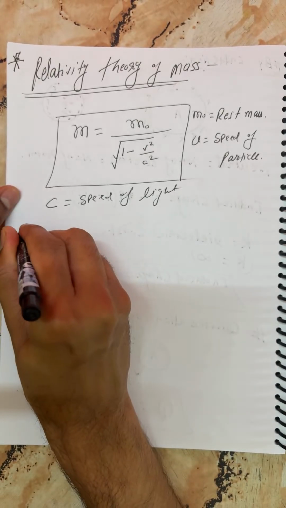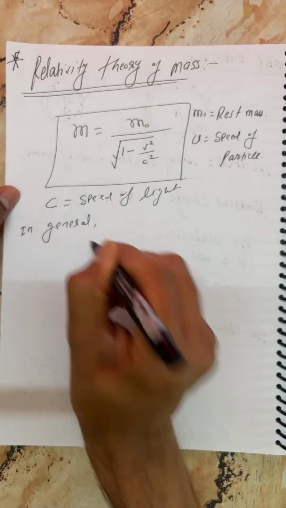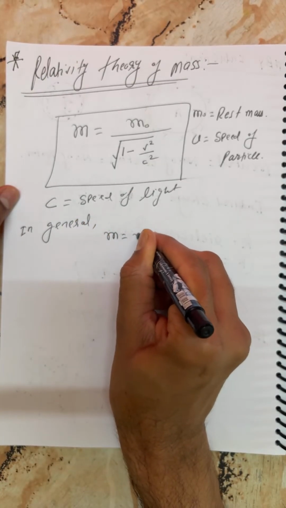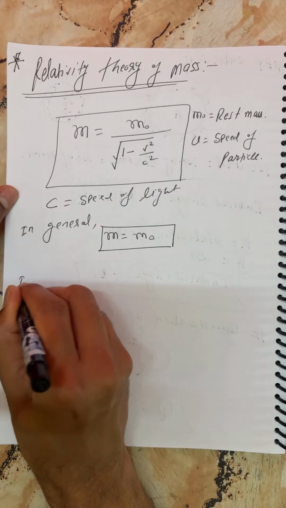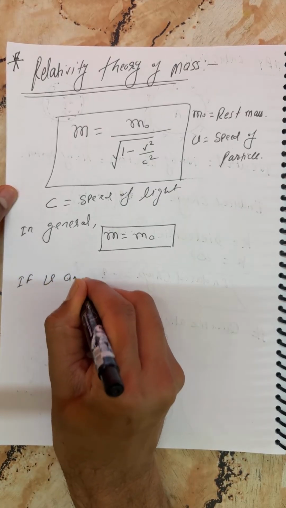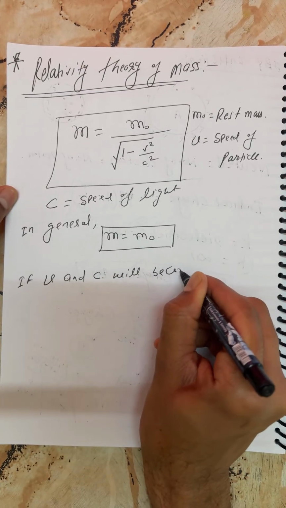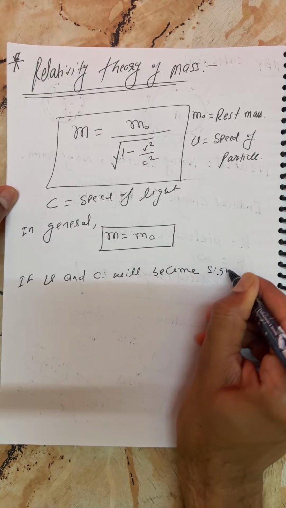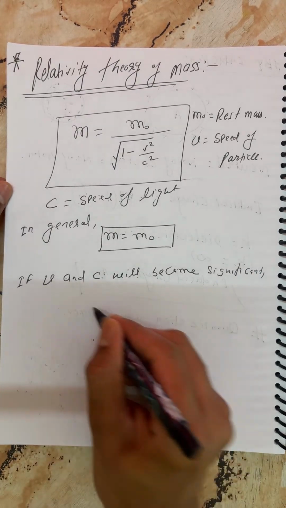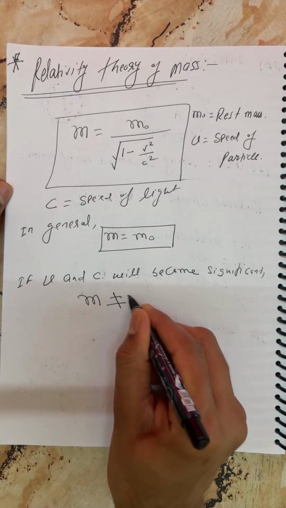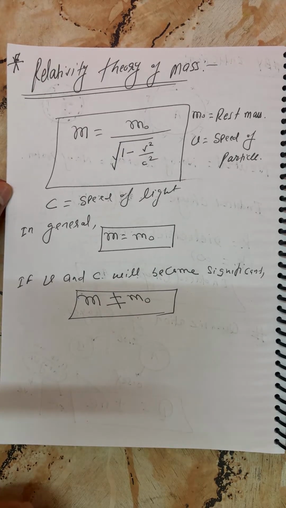In normal life, in general, we consider M equals M naught. There is no effect on mass. But keep in your mind, students, if V becomes comparable to C, that is, significant, then in those cases you can't say M equals M naught. So what is the result which you can keep in your mind?